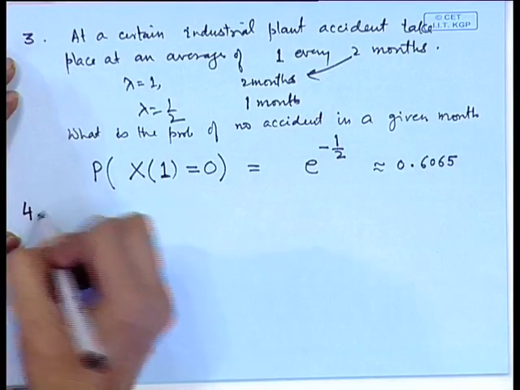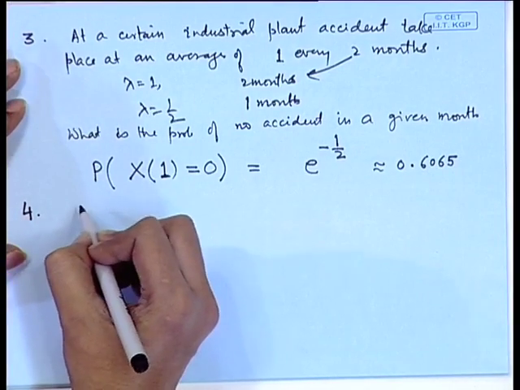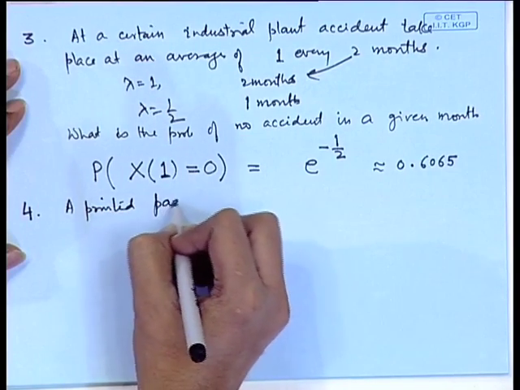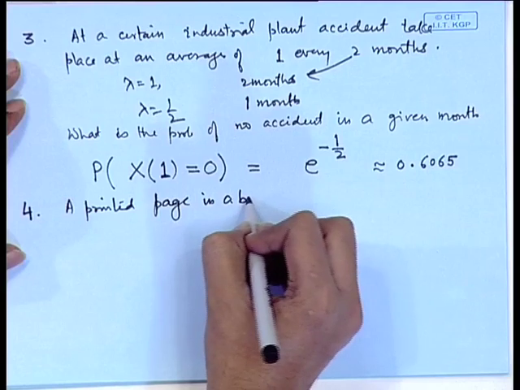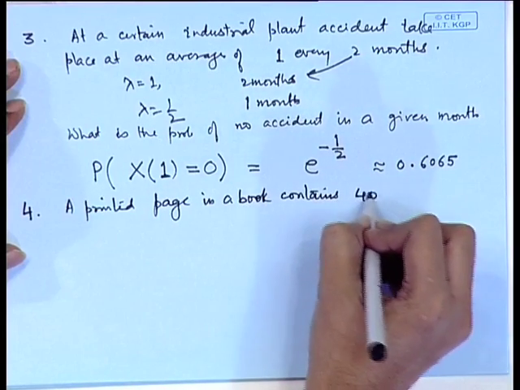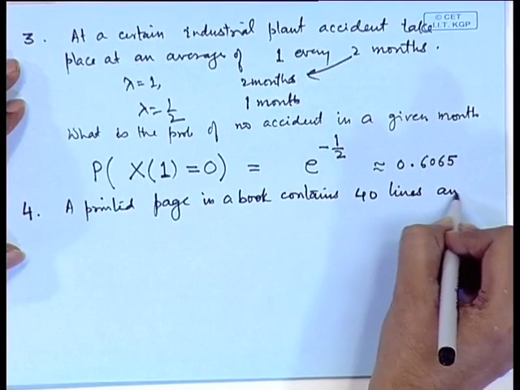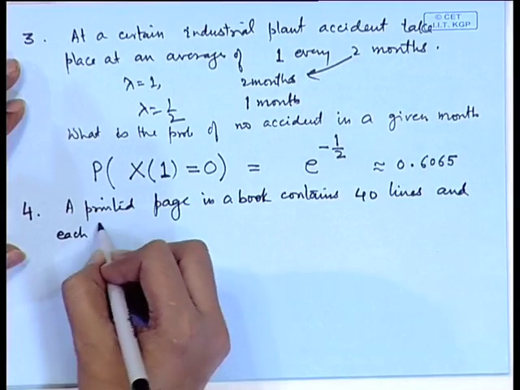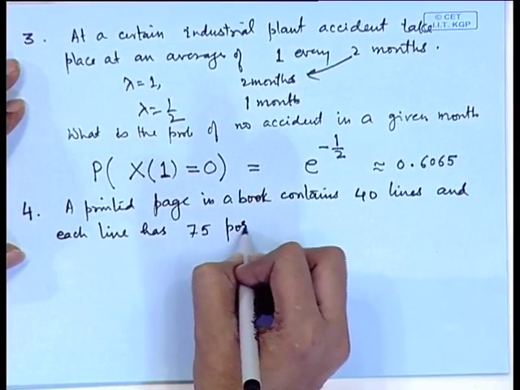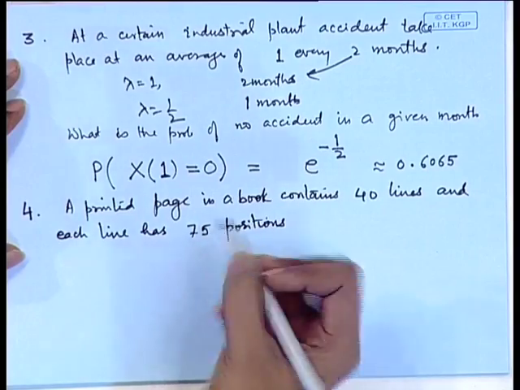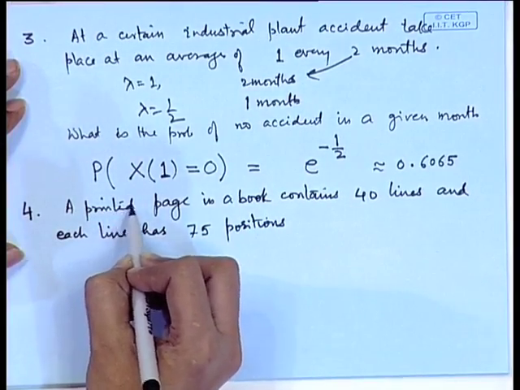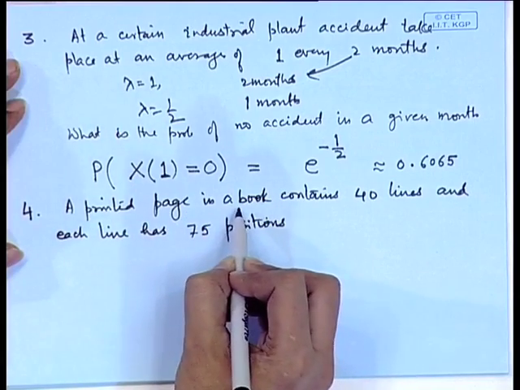Let me take one more application of the Poisson distribution here. A printed page in a book contains say 40 lines, and each line has 75 positions. Blanks are also counted here.